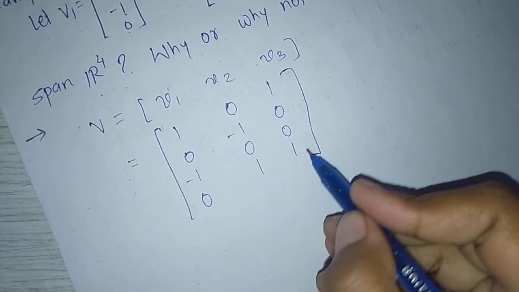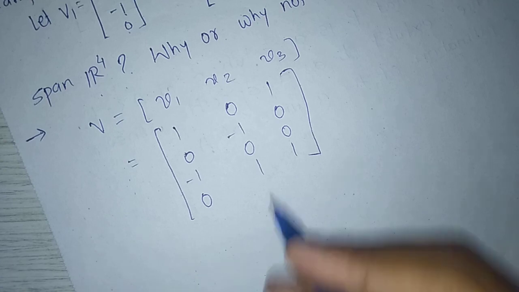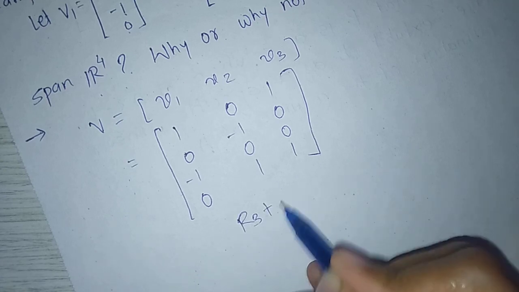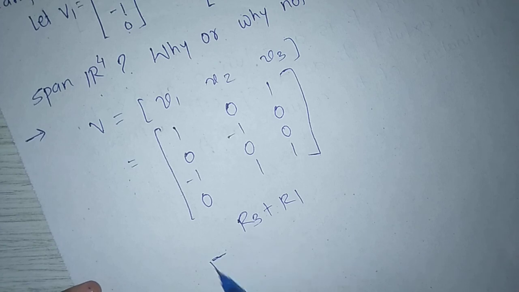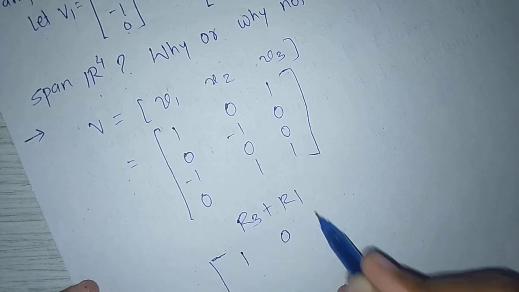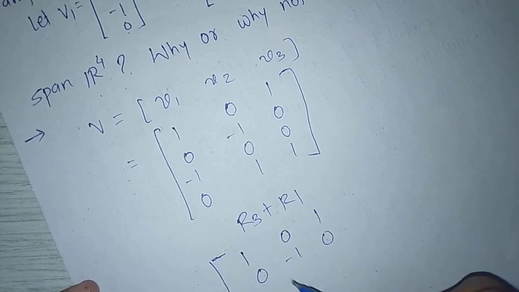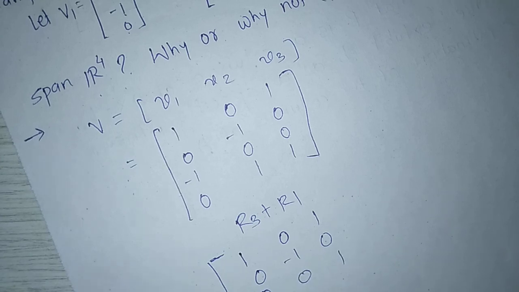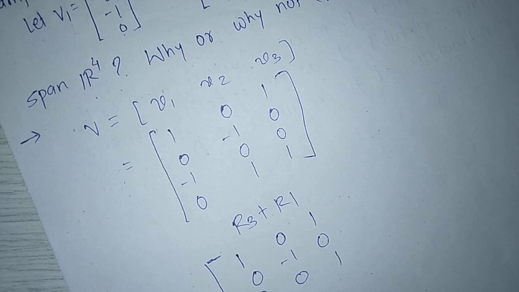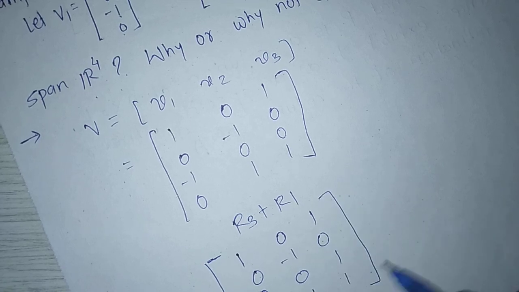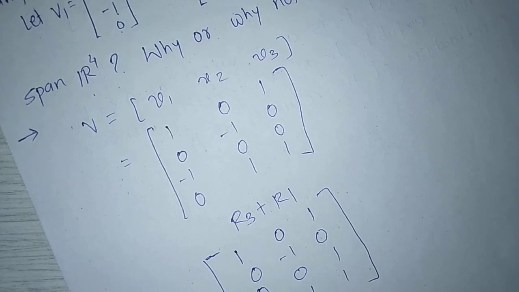Reduce it into row echelon form by applying row operations. First row operation R3 plus R1: 1, 0, 1, 0, minus 1, 0. Third row becomes 0, 0, 1, and the last row as it is. Next row operation R4 plus R2.